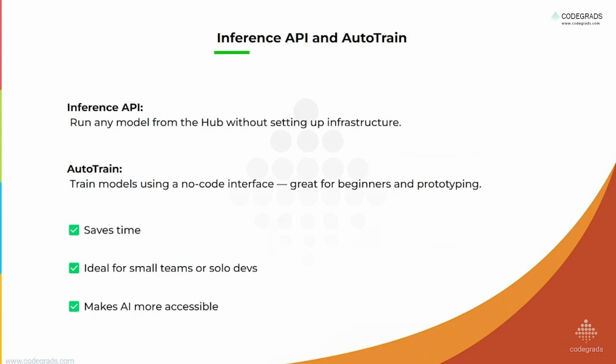Inference API and AutoTrain. Run any model from the Hub without setting up infrastructure. One of the main problems faced when running any model is the infrastructure, and that can be easily handled by the Hub. AutoTrain lets you train models using a no-code interface. Great for beginners and quick prototyping. Save time, as we discussed earlier. Ideal for small teams, making AI more accessible. These are basically the advantages of using the Hugging Face platform.